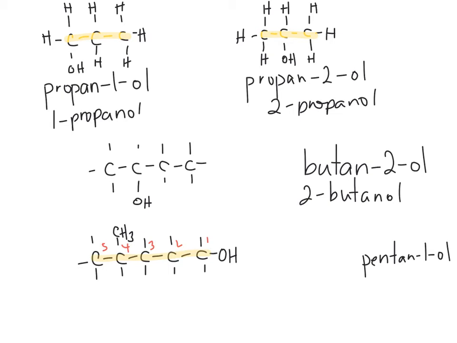And the side group is a methyl group. So now you have to put in your side group as a prefix, so it goes out front. It's a methyl because there's 1 carbon, and it will be on carbon number 4. So we have 4-methylpentan-1-ol, or 4-methyl-1-pentanol.